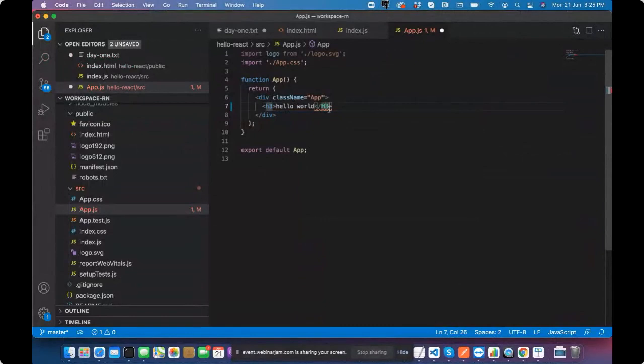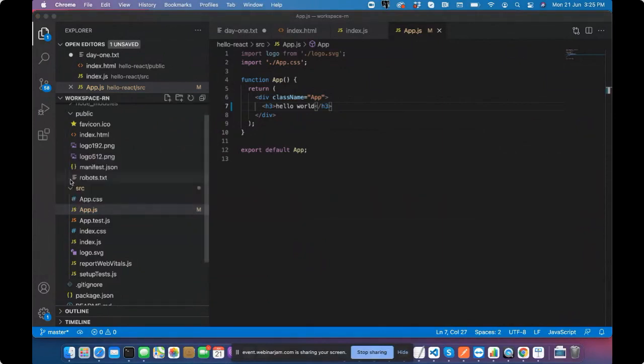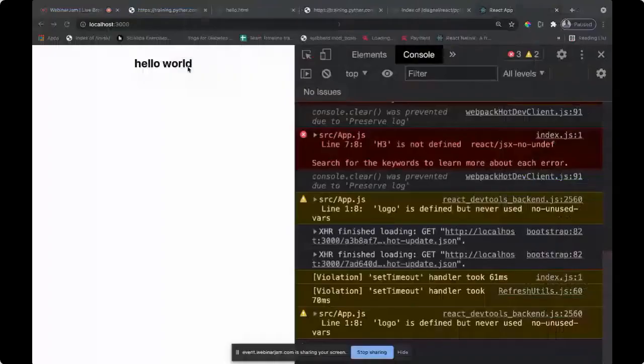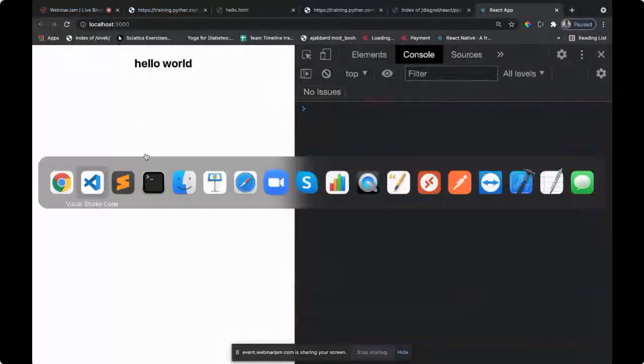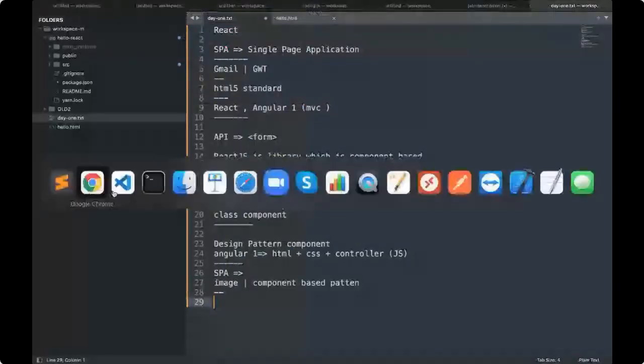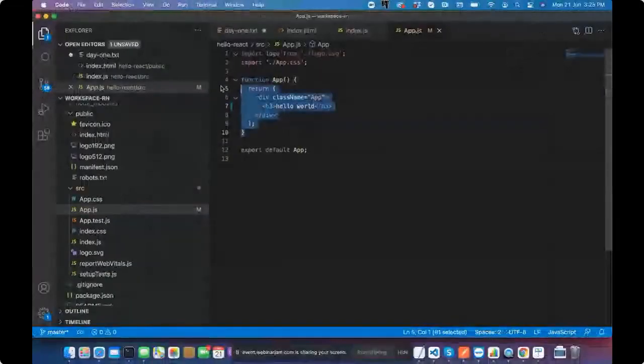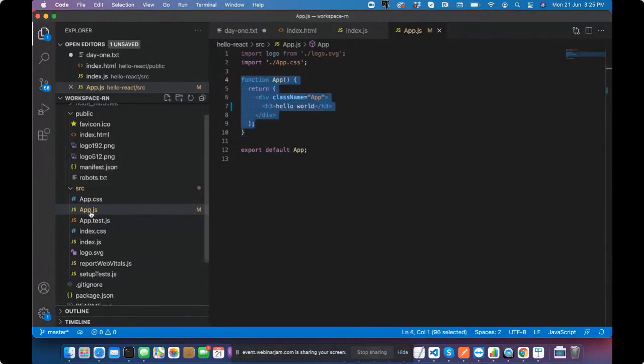It doesn't want caps. Yeah, hello world here. Now we are basically doing nothing. We are basically creating a simple function, which is internally using the React library, and based on this library we are basically calling this.